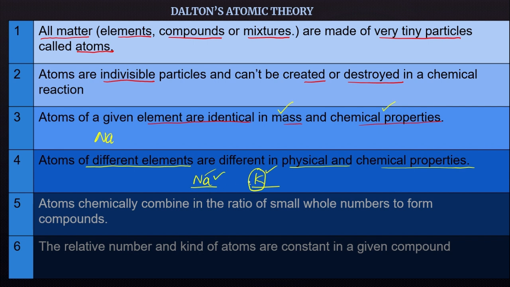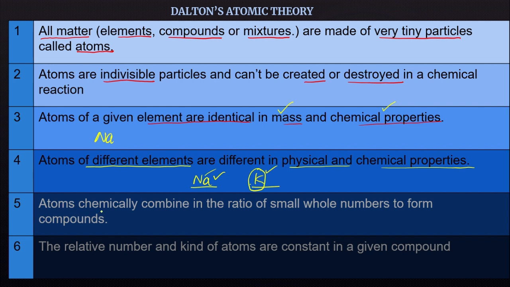So when we compare atoms of two different elements, they definitely differ in their physical and chemical properties. They differ in their mass, in their number of protons and neutrons, and in their chemical properties or reactivity. That is the fourth point: different elements have different atoms, and they differ in their physical and chemical properties.